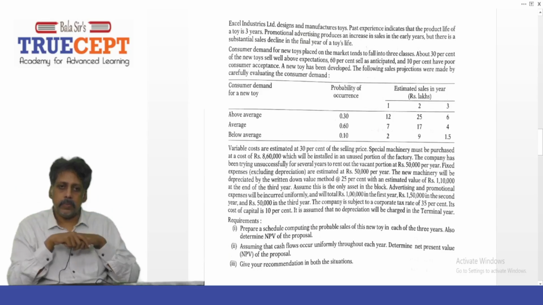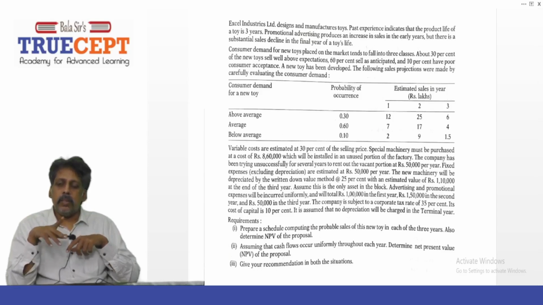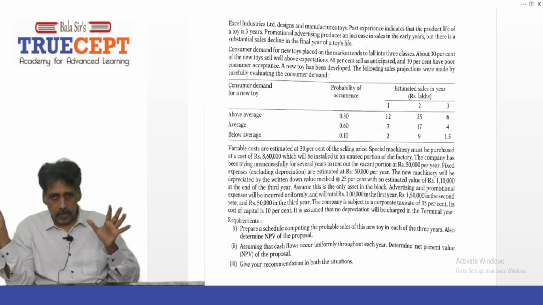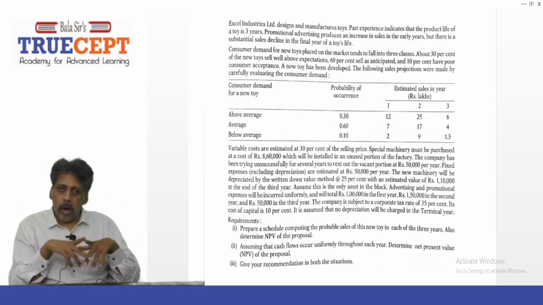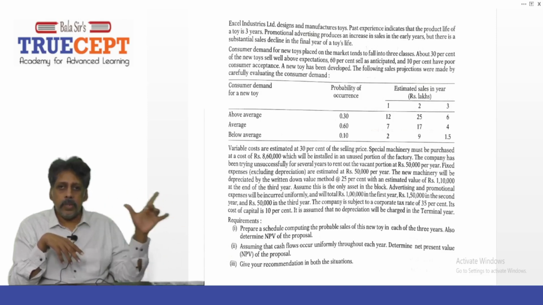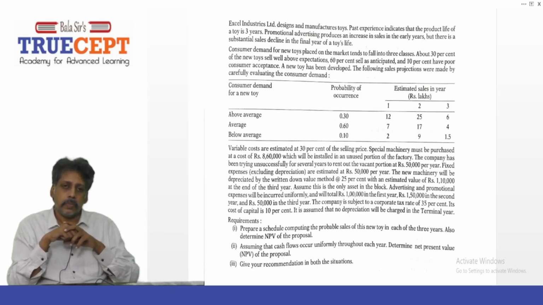Next. It is assumed that no depreciation will be charged in the terminal year. In the last year, that is in the third year, do not charge any depreciation on the machine. Instead, we find the short-term capital loss, right? You will not calculate depreciation in the terminal year, meaning when the project comes to an end, in this case 3 years. Next. Requirement number 1.